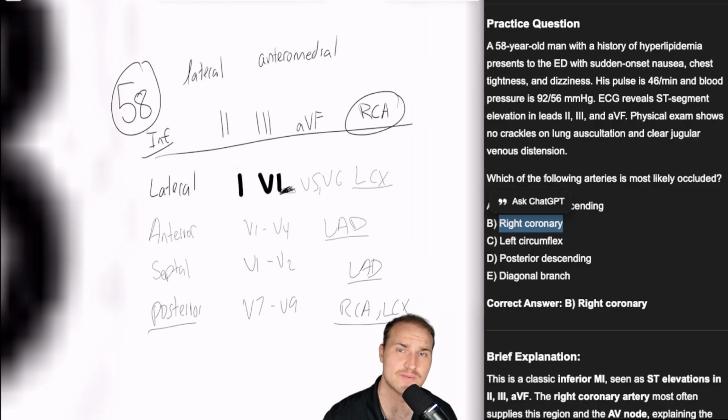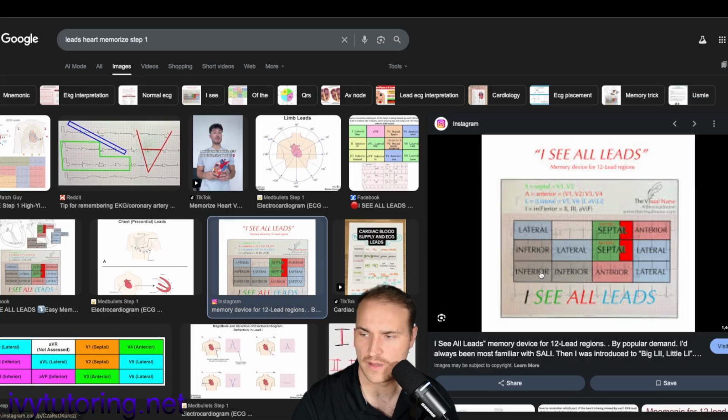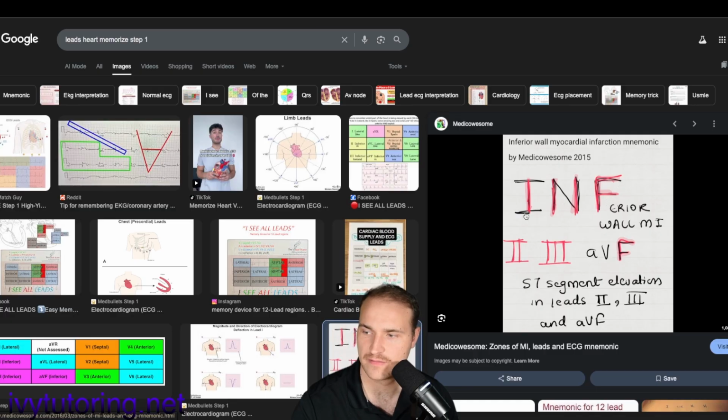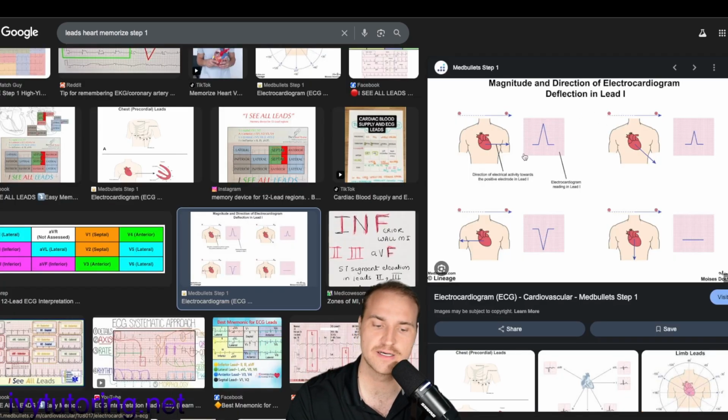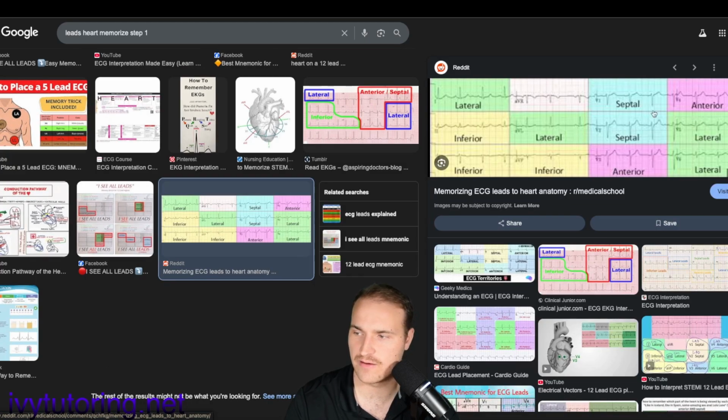And there you see ST depressions in the V1 to V3, which is just the posterior. So here's our diagram. The inferior right here, lateral leads, inferior, lateral, septal, anterior. This is a cool mnemonic: 1, 2, F looks like inferior. This shows the magnitude and direction. And lead 1, there's the inferior, lateral, septal, anterior. Last one, inferior, lateral, septal, anterior.